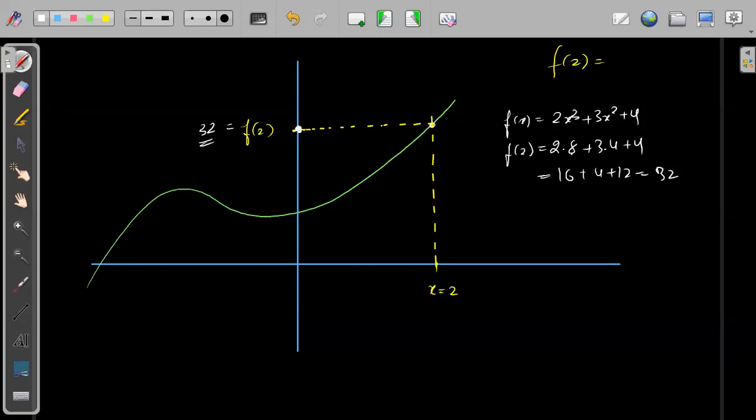We have already seen this when we were doing coordinate geometry. What name will I give this point? This point is 2 comma 32. Everybody understood this part? I can also write it as 2 comma f of 2, because f of 2 I know is 32. Till here I hope everybody understood what I'm trying to say, that if I have to draw the graph, then I can find the value.